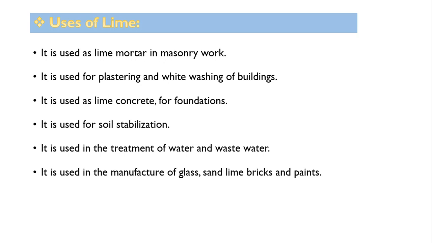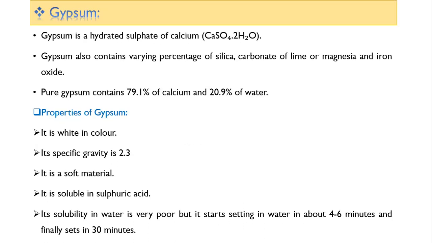So for soil stabilization, lime is used. It is used in the treatment of water and wastewater, for purification purposes also, lime is used in water as well as wastewater. It is used in the manufacture of glass, sand, lime, bricks and paints, as an ingredient. So this is about uses of lime. So lime is a major material.